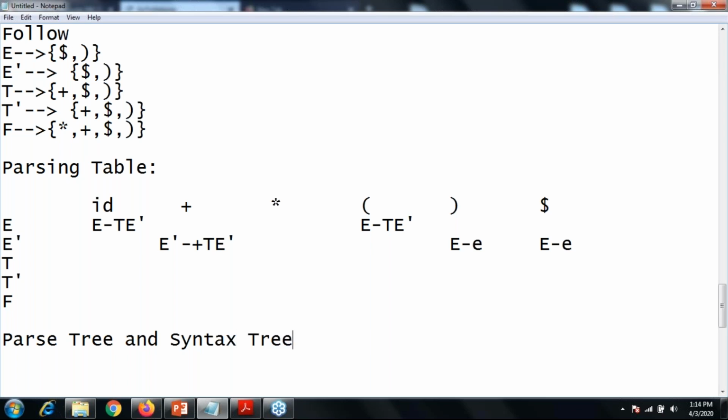The first one: roots or interior nodes in the parse tree are always non-terminals, and leaf nodes are always terminal symbols. In a syntax tree, interior nodes or the root nodes are always the operators and the leaves are always the terminal symbols.